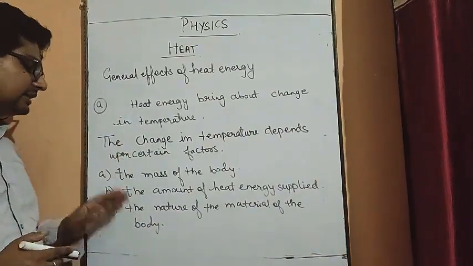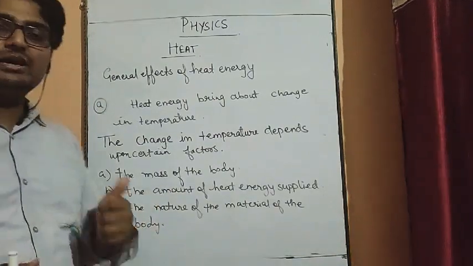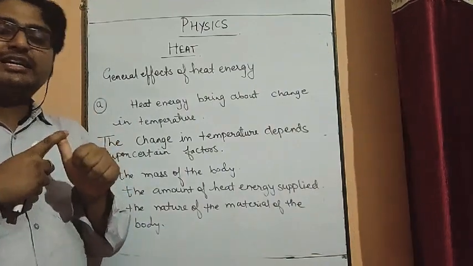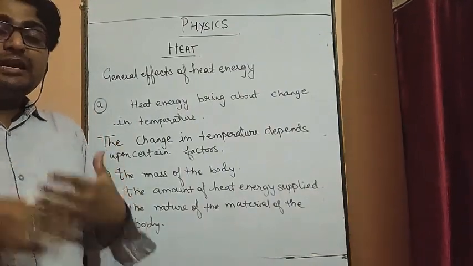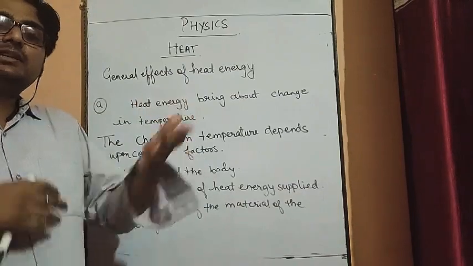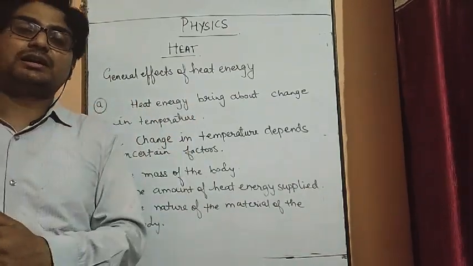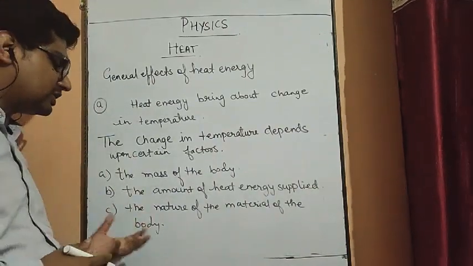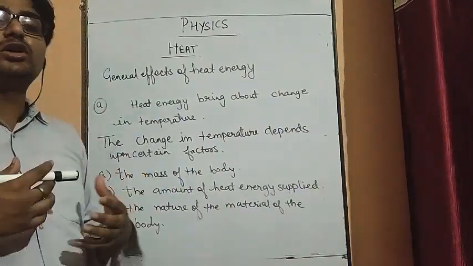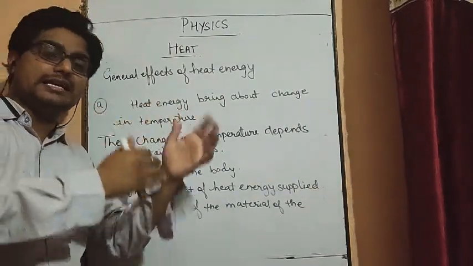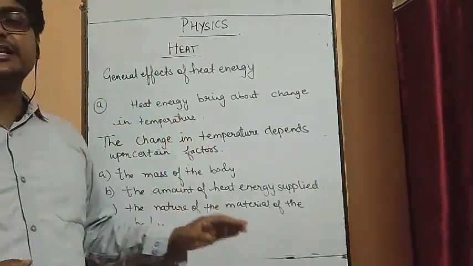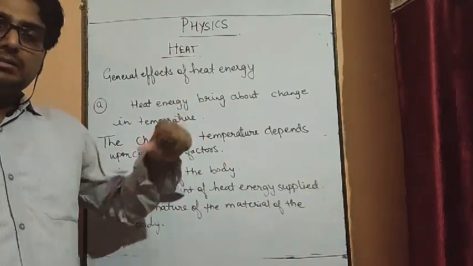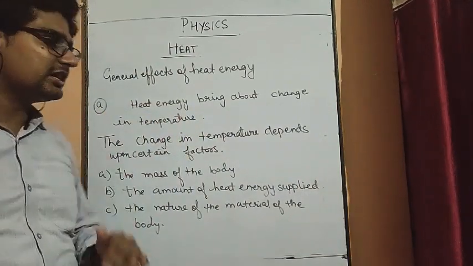And the last one, the nature of the material of the body. Nature means whether the object is a good conductor of heat or a bad conductor. If the body is a good conductor of heat, the temperature will increase very rapidly, and similarly the temperature will also decrease very rapidly. But if the object is a bad conductor of heat, in that situation you have to supply a huge amount of heat energy, but the temperature change will be very small. So it depends upon the nature of the material. Good conductor of heat, more change in temperature can be seen. Bad conductor of heat, less change in temperature will be seen.